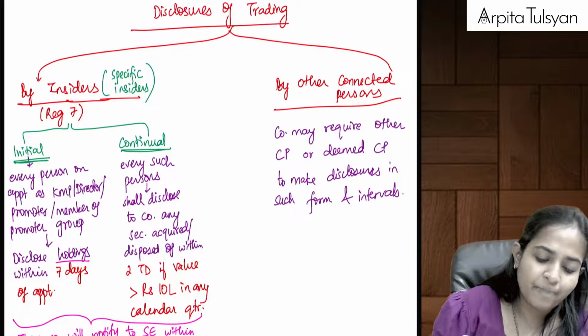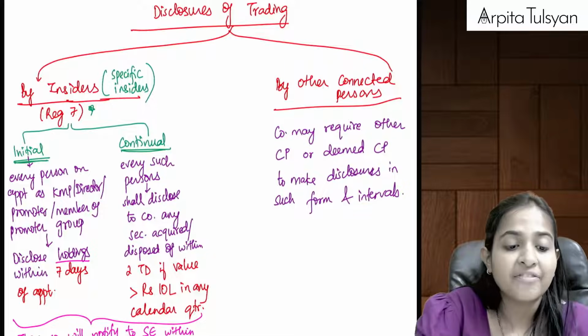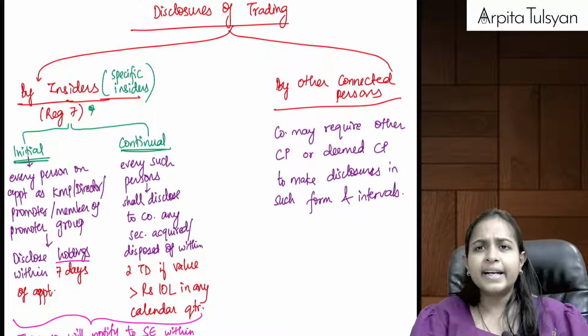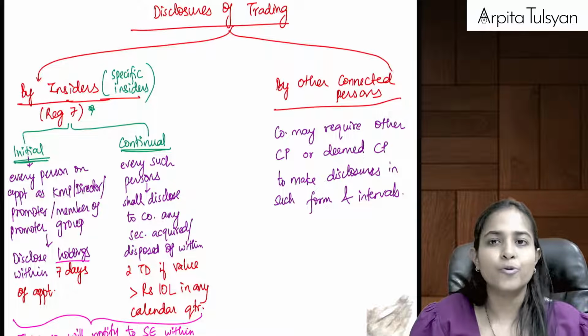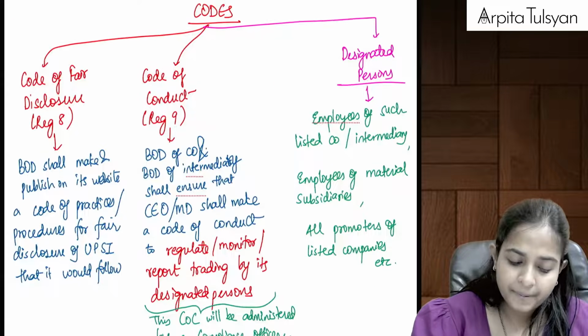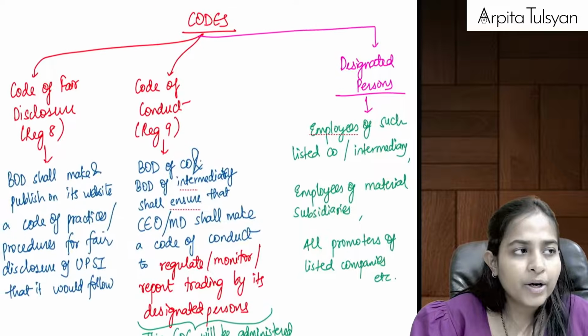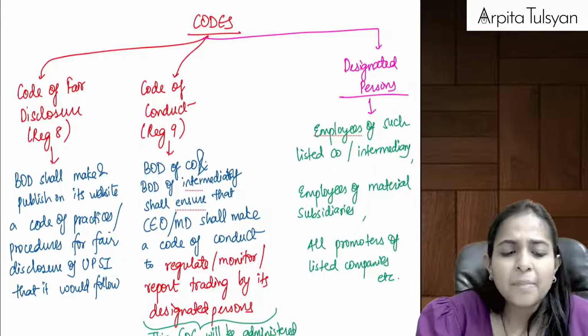Here they have placed more focus on those specific insiders, and for other connected persons, the company will tell them when they are supposed to do the disclosure whenever they are doing some trading in securities of the company. Are you clear with this? Yes. And now going on to the last part, that is some codes.